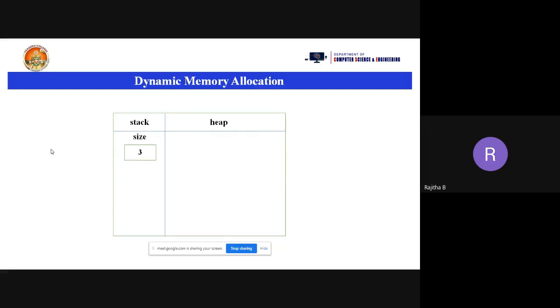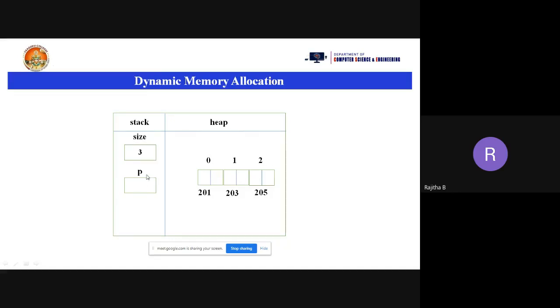How much memory will be allocated? 6 bytes. Yeah, the size is 3 and the type is integer, so 2 into 3, totally 6 bytes will be allocated. Now see here, 6 bytes will be allocated here. So that is 201, 202, 203, 204, 205, 206. Totally 6 bytes will be allocated, and 0, 1, 2 are the index positions.